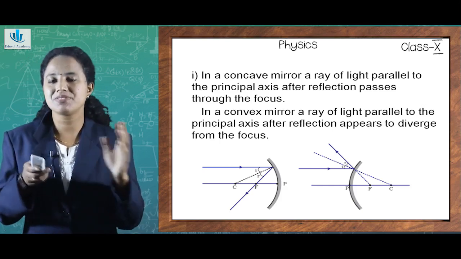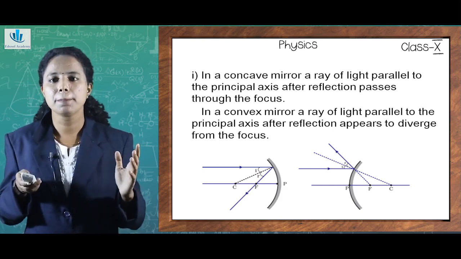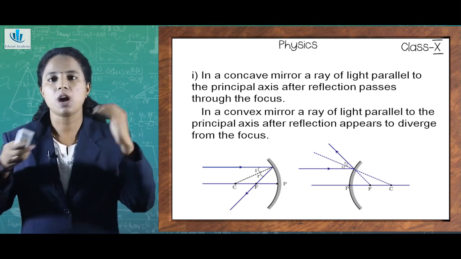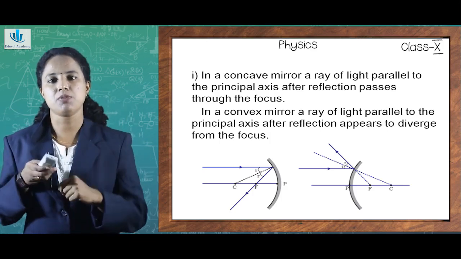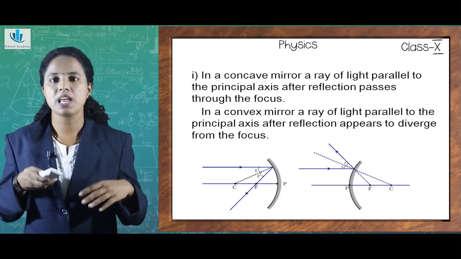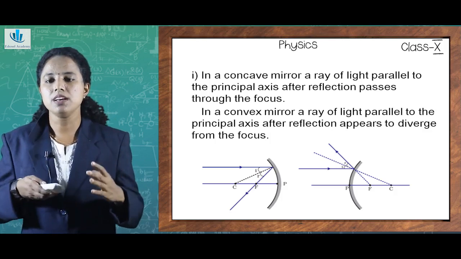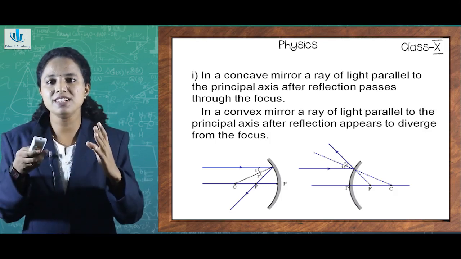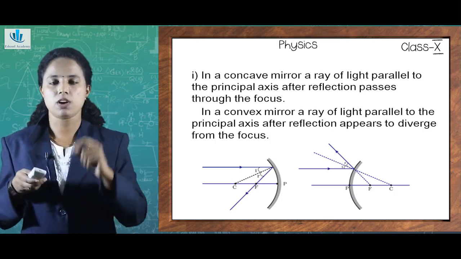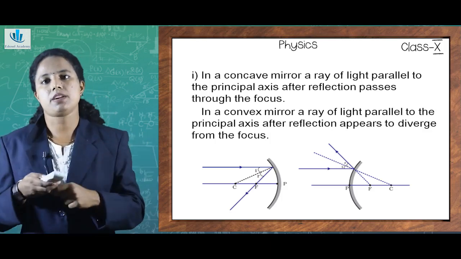So what was the main difference between concave and convex mirror? For a concave mirror, the rays after reflection converge to a point called the principal focus. But what in case of a convex mirror? It is a diverging mirror, isn't it? For that, in a convex mirror, rays of light after reflection will appear to diverge from the principal focus or the point behind the mirror.